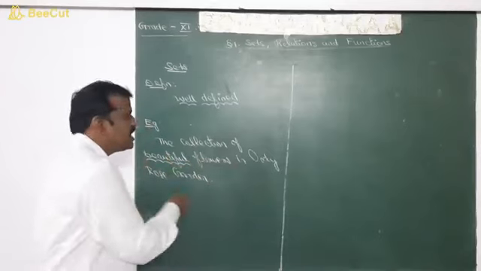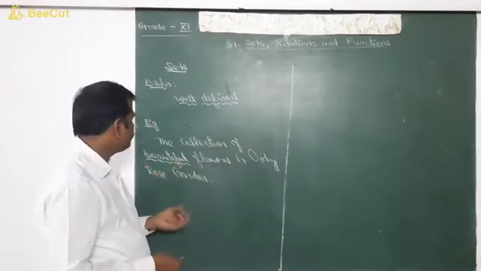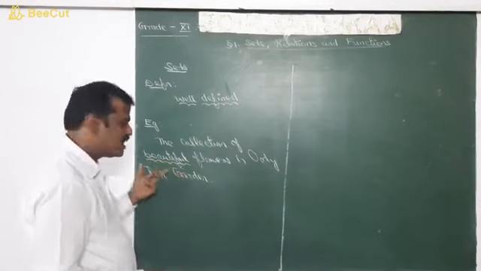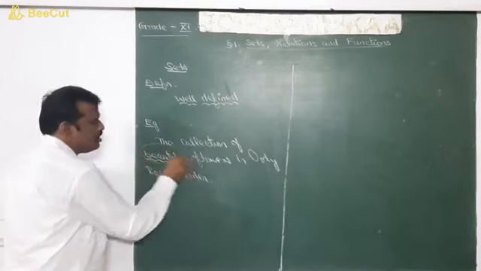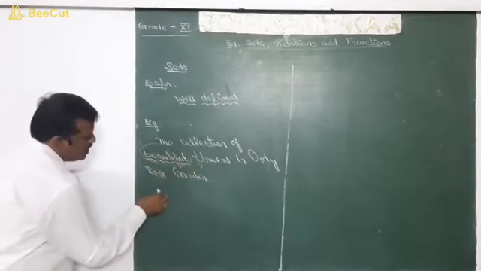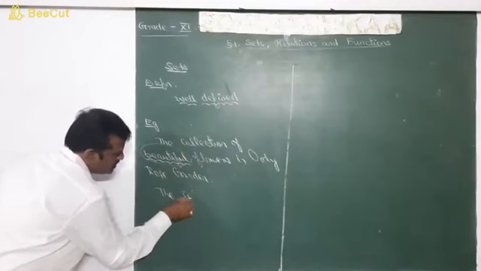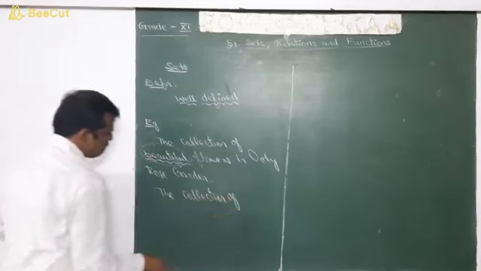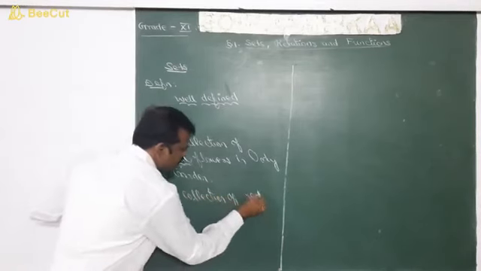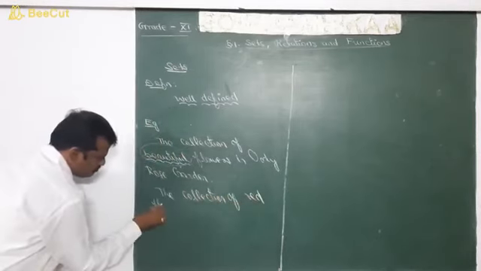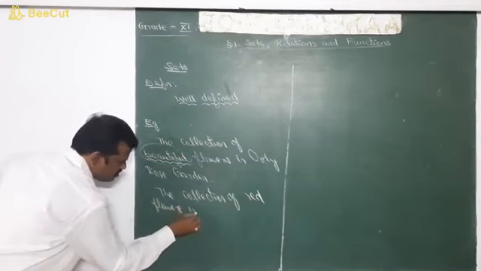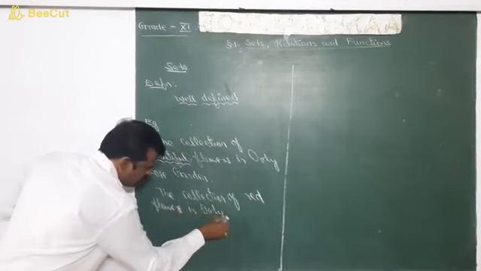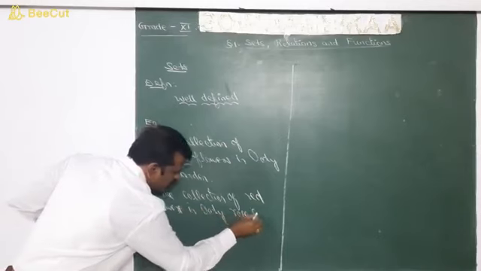Now I am going to rewrite it sharply to define the set. Is it clear? So now the word beautiful is removed and it is rewritten as the collection of red flowers in Ooty Rose Garden.